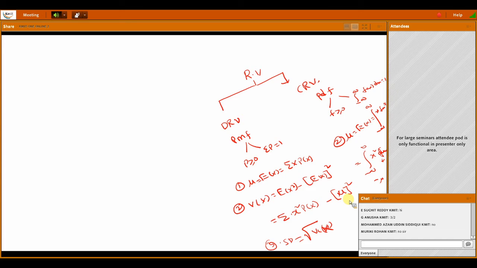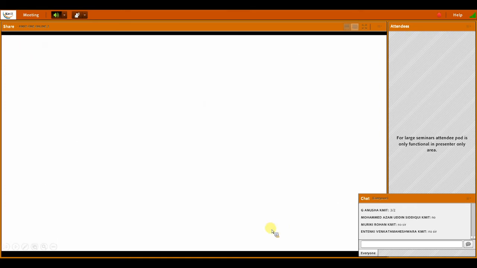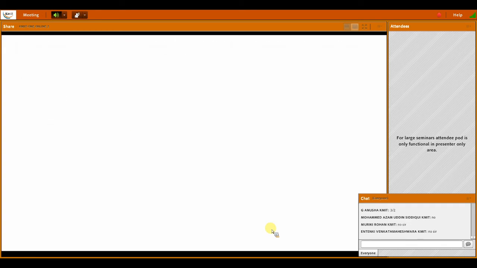Okay. So same thing here. See here. Find mean, E of x. E of x means what? Summation of x into p of x. This into this, this into this. Right? That is summation of x into p of x. Okay. Similarly, these are all problems based upon this.